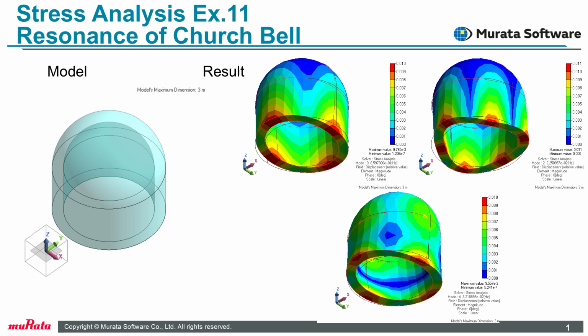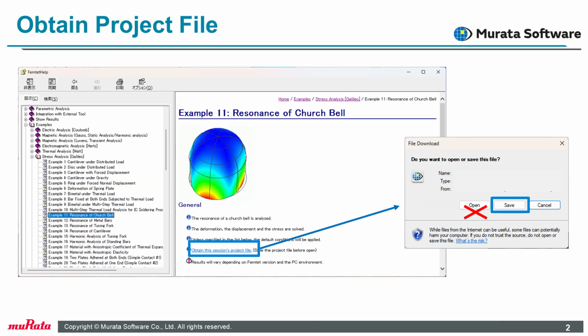This video explains stress analysis example 11, resonant analysis of a church bell. The resonance frequencies and vibrations of various resonance modes can be analyzed. First, obtain the project file from the example topic in Femtet Help. Opening the file directly will cause an error, so please save it first and then open it in Femtet.